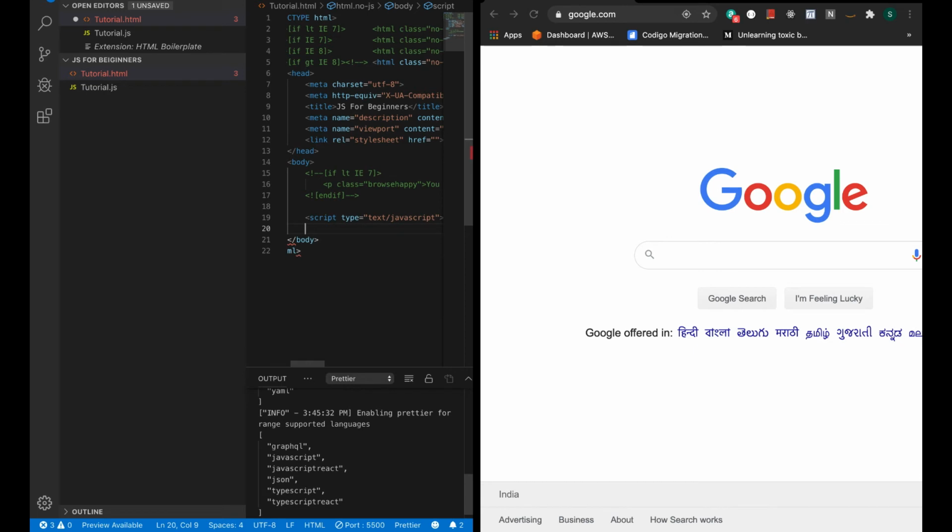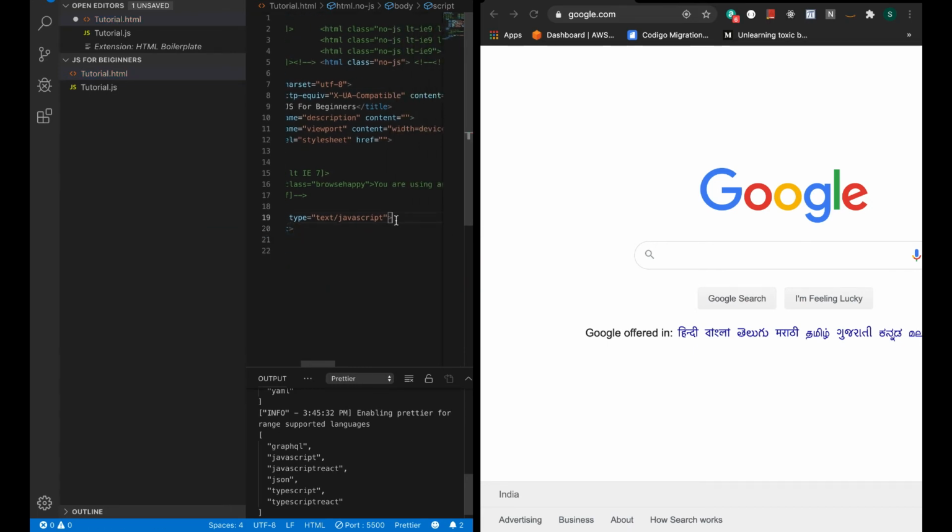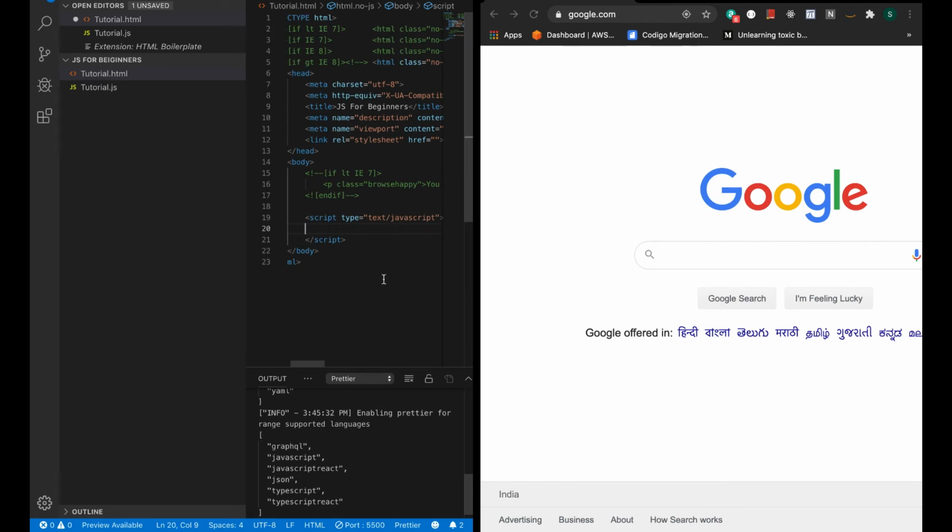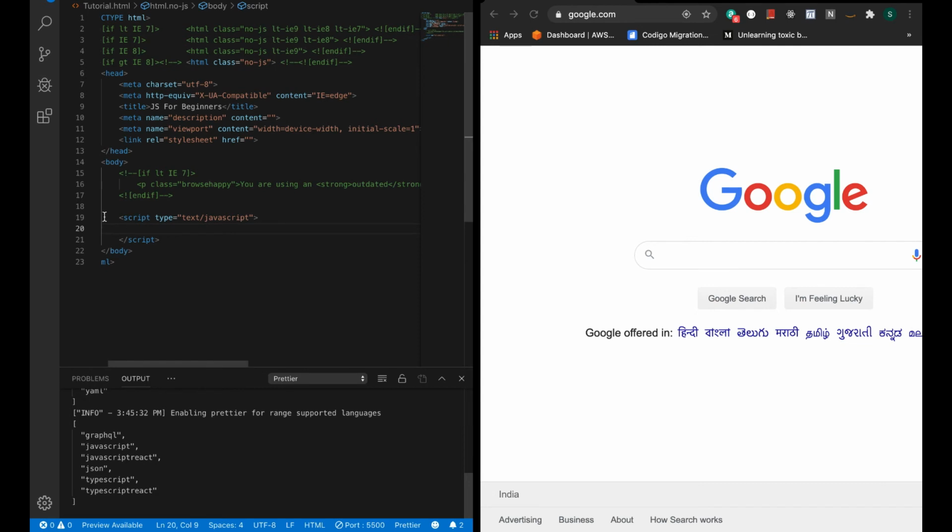Then you will close it. So you have to write your code within this script. All your JS, you have to write that code within the script, and that will be rendered on the HTML. So let's write one line to show you.